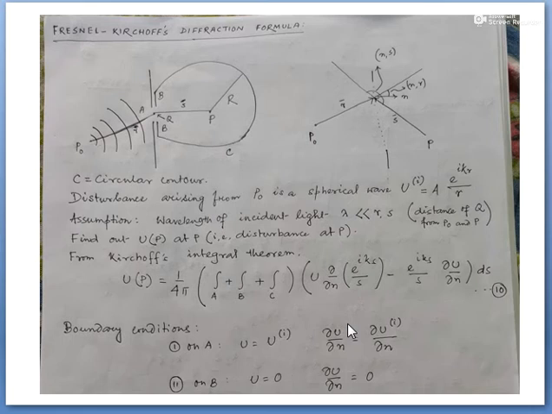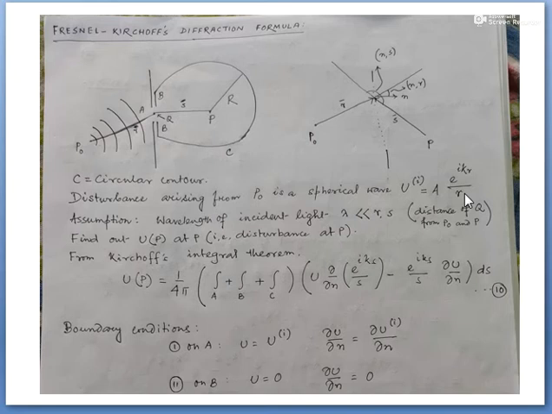So the disturbance arising from p0 is spherical, so I can consider the incident ui at this point a as a e to the power i k r by r. Now there are some assumptions. What are the assumptions?